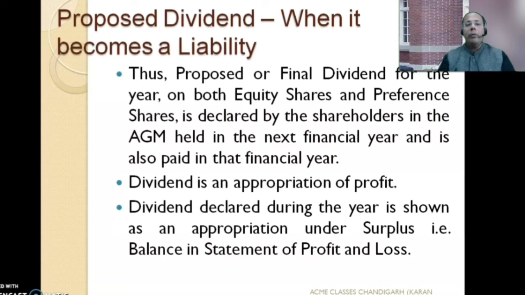Now, proposed dividend or final dividend for both equity shares and preference shares is declared by the shareholders in the annual general meeting in the next financial year. Now, every financial year ends on 31st March.